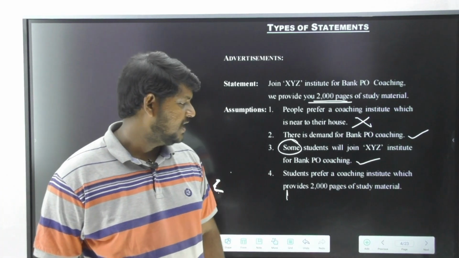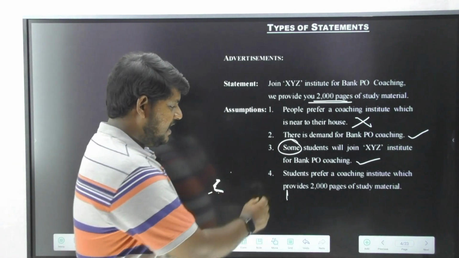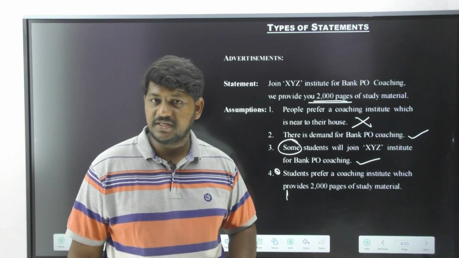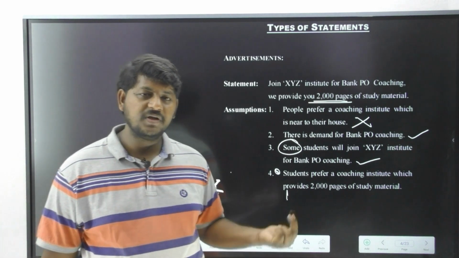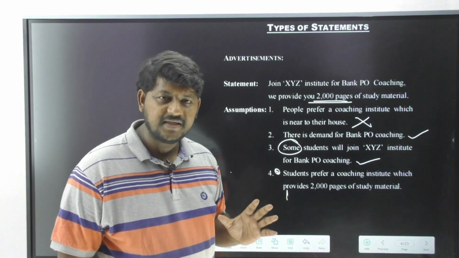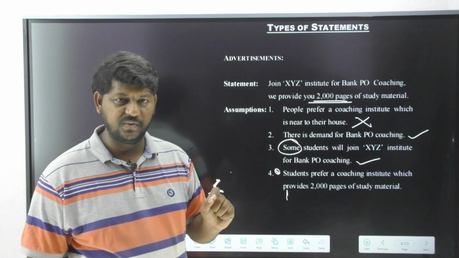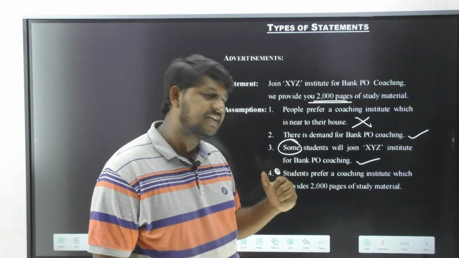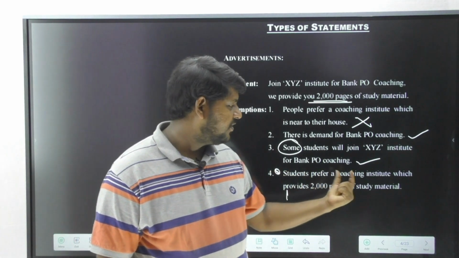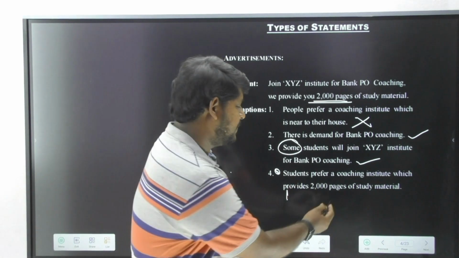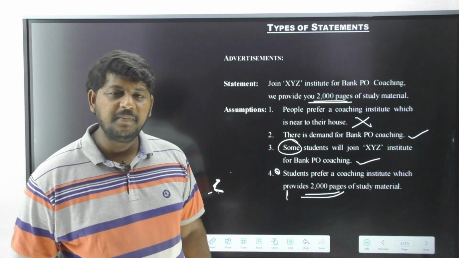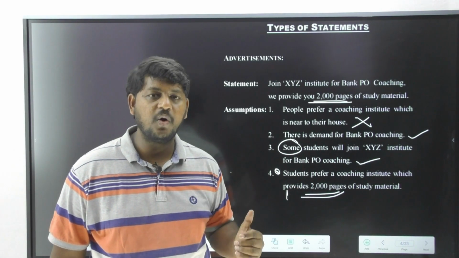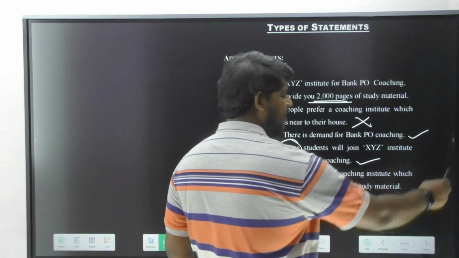Now let's observe the fourth one. Students prefer. Please understand, there is no prefix over here. Students is indicating all students. Students is not indicating some here, because when there is no prefix, you need to understand the context as all students. So let us read our fourth assumption. Students prefer a coaching institute which provides 2000 pages of study material. Now tell me whether this is an assumption made by your speaker or not. Yes or no? This is definitely an assumption made by our speaker.